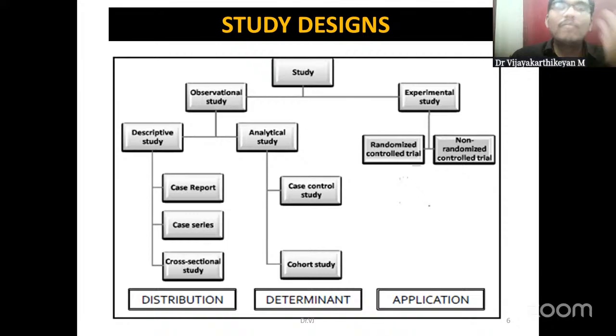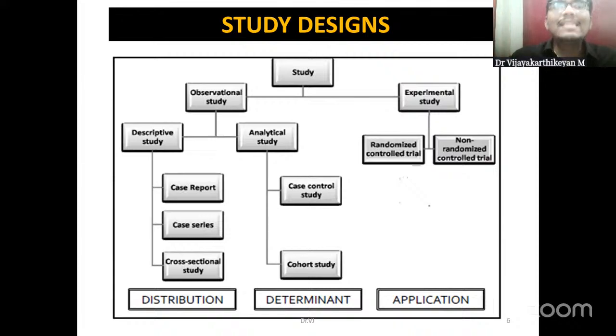The other name for experimental studies is interventional studies, and in these the investigator assigns the exposure. The exposure, in this context, is the intervention, which is introduced into the study population.